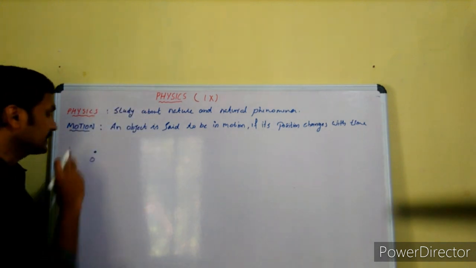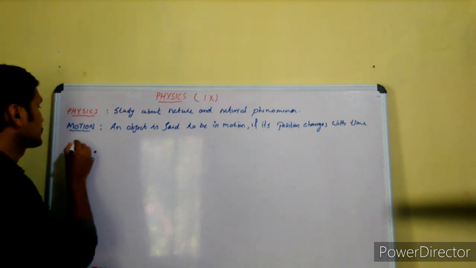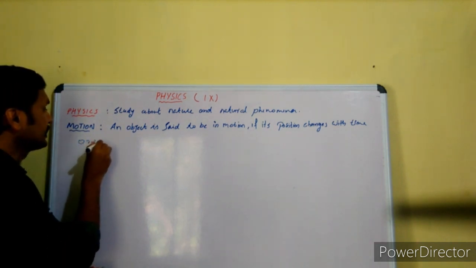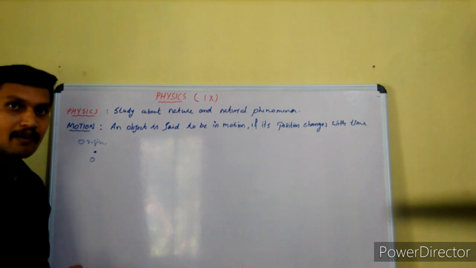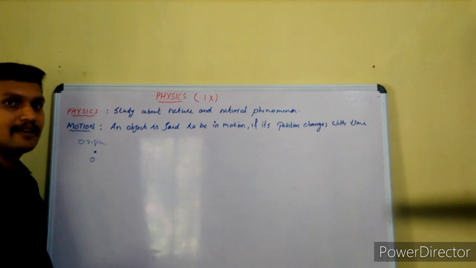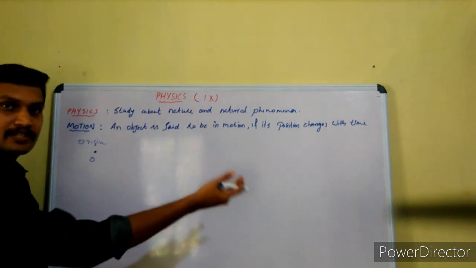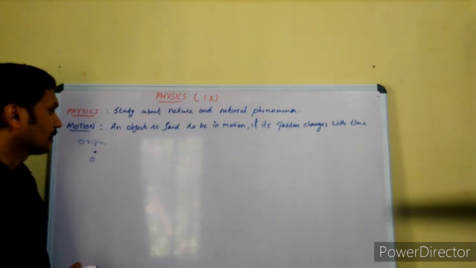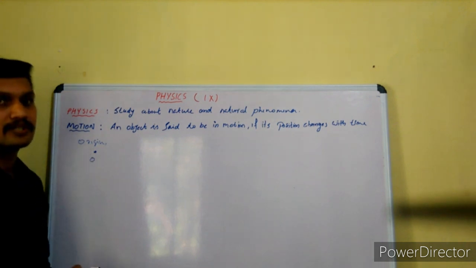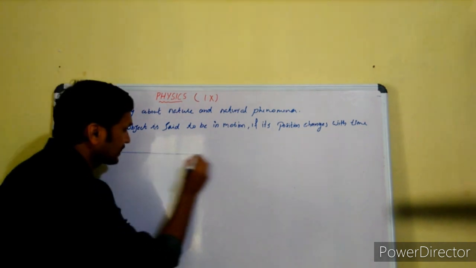So this point we call the origin, the starting point or reference point. With respect to this point, we see what the position of the object is at this time, and at the next instant. Now say the motion of the object is through this straight line.